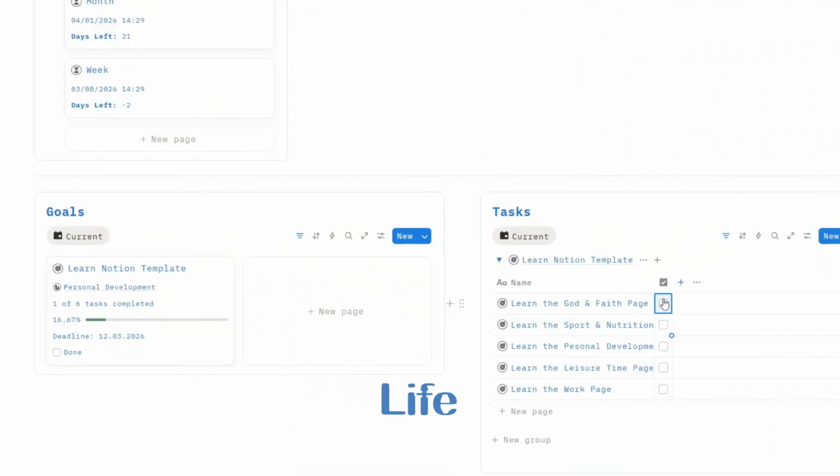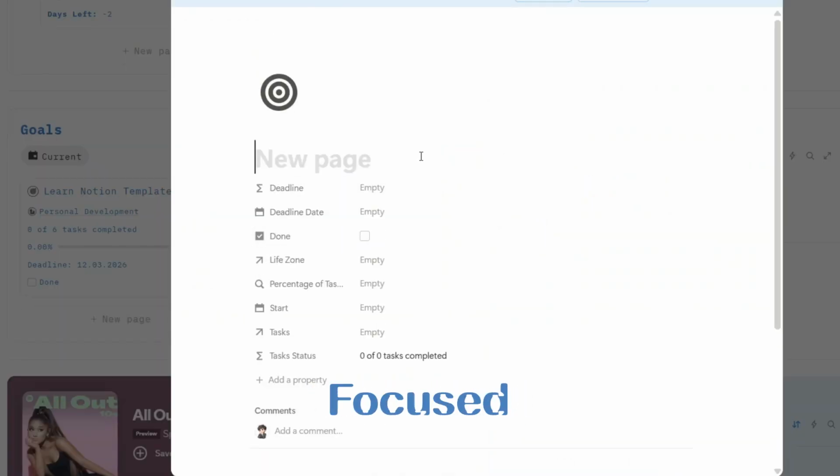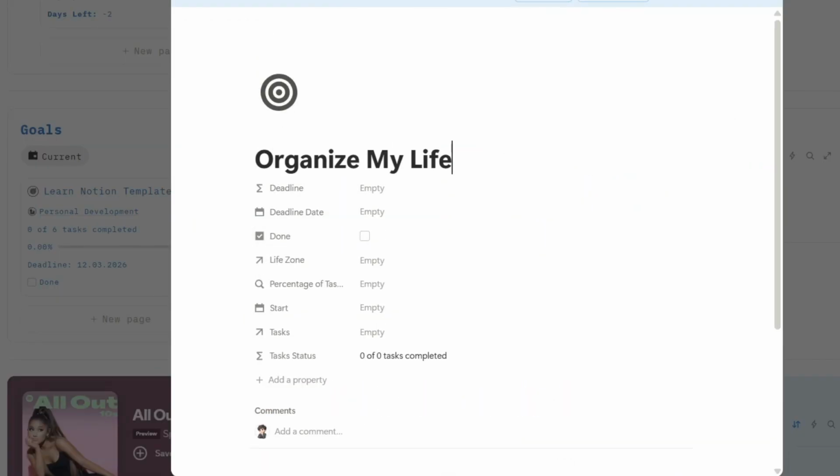What if your entire life could run inside one structured system? A system that helps you stay organized, focused, and motivated every single day. That's exactly what the Notion Life Planner is designed to do.